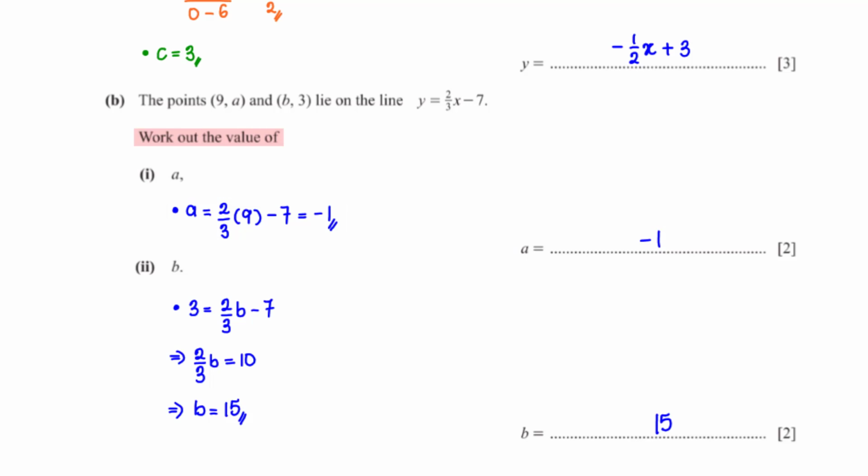Work out the value of b. b is the x-coordinate of the point whose y-coordinate is 3. So to get b, we plug in y equals 3 into the equation of the line. This gives us 3 equals 2 over 3 b minus 7. When we add 7 to both sides, we get 2 over 3 b equals 10. When we divide both sides by 2 over 3, we get b equals 15.